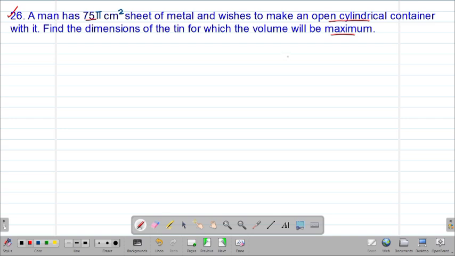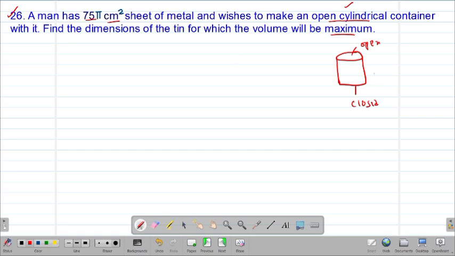So the key thing to note is what we are given and the type of the container that you are dealing with. So of course you are dealing with an open cylindrical container. An open cylinder will roughly look this way. If it is open, it means that one of the parts is closed and the other part is open. So I'll let the lower bottom be closed, then of course the upper end open. Then we are given the area, in square centimeters. These are units for the area.